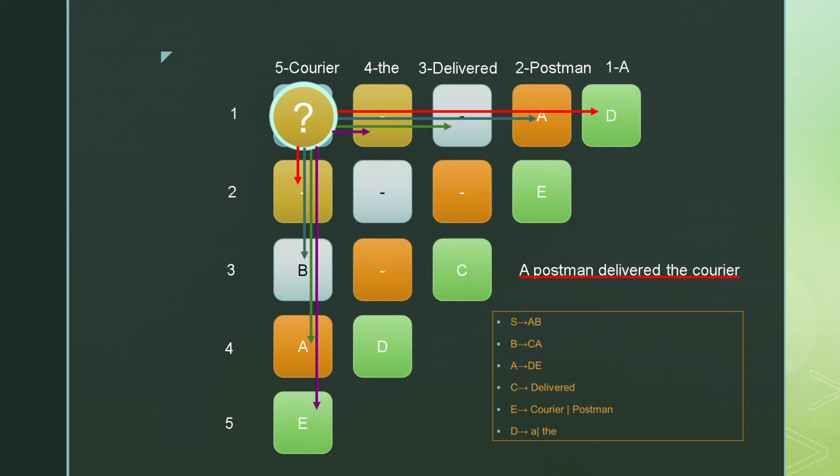The third possibility is "a postman delivered" as one string and "the courier" as the other, which would involve us concatenating phi with A as represented by green arrows. As it is not possible, we move on to the last possibility. That is, "a postman delivered the" as one string and "courier" as the other. Represented with purple arrows, it would involve us concatenating phi with E, which is not possible. So the 1, 5 cell will only be filled with S.